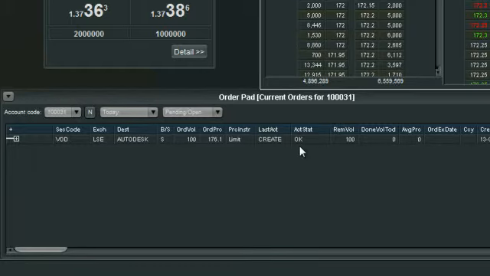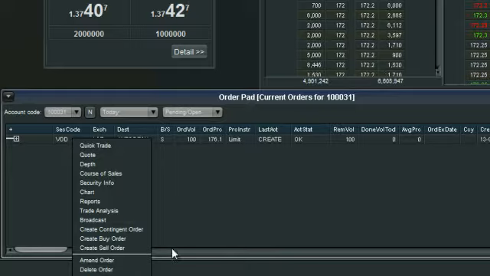Account status OK means it's in the market, it's live and it's working. And your remaining volume that's in the market is 100. As this gets filled, it will move into the done volume total and the average price will filter through here. This is where we will now be able to amend our order if we need be.